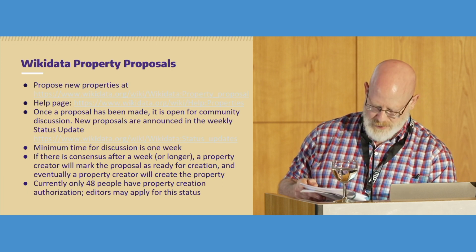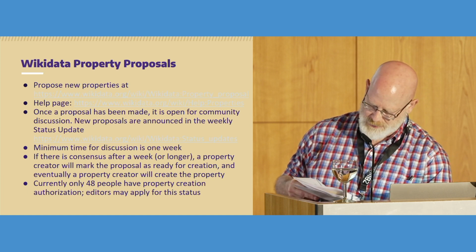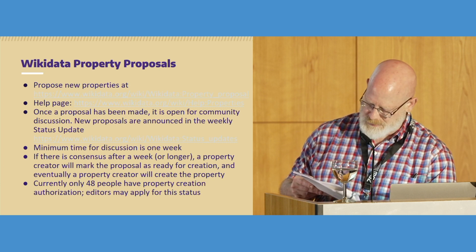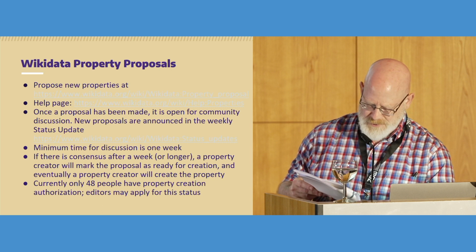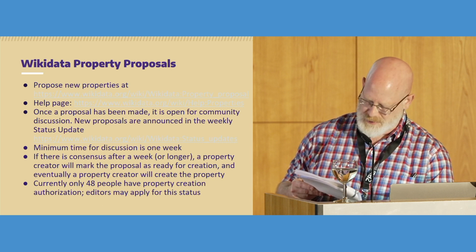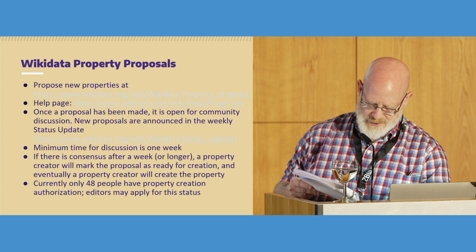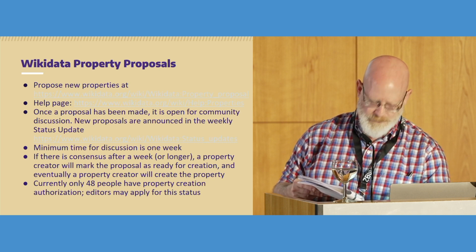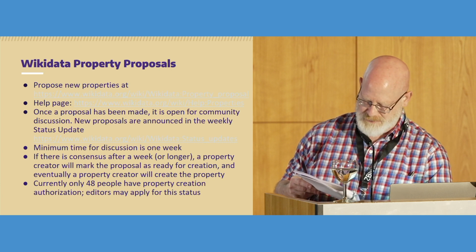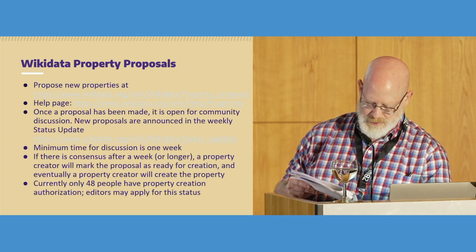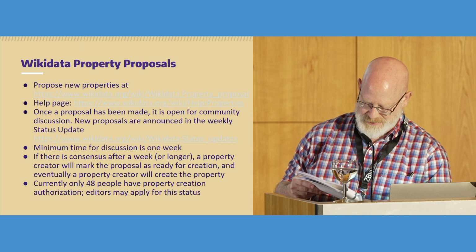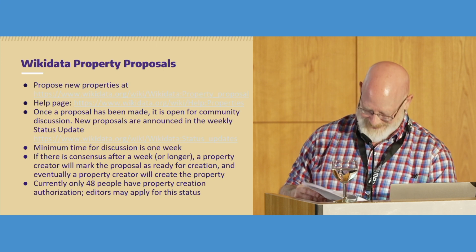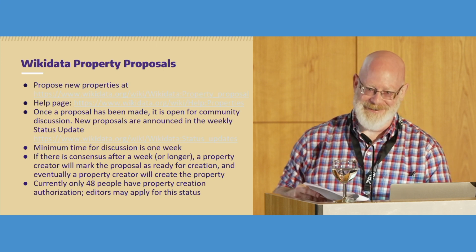So any editor in Wikidata can propose a new property, and it's actually not too difficult to learn how to do so. Proposals are done in Wikidata, and there is help available as well. Once a proposal has been made, it's open for community discussion. Each weekly status update published on Mondays lists proposals submitted in the previous week. The minimum time for discussion before a property can be created is 1 week, but some discussions may take longer to reach consensus. And I've had one property that I think took about 2 years to finally reach consensus. But typically 1 week to 2 weeks is the norm.